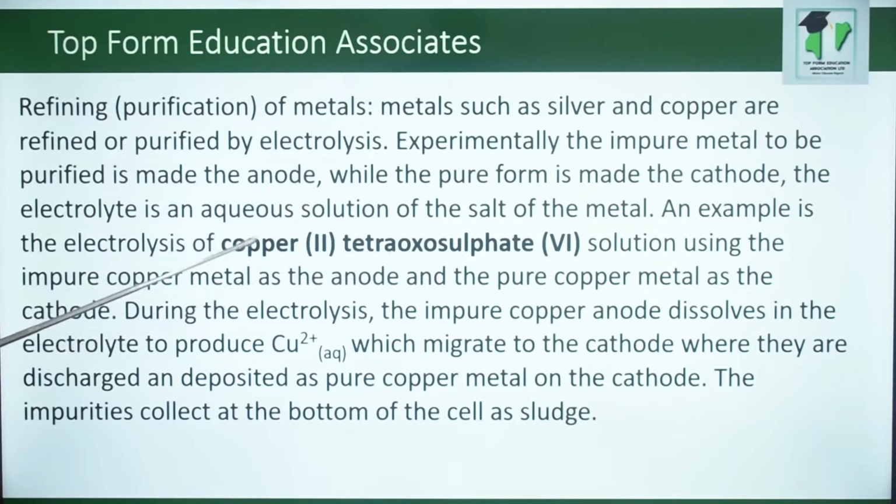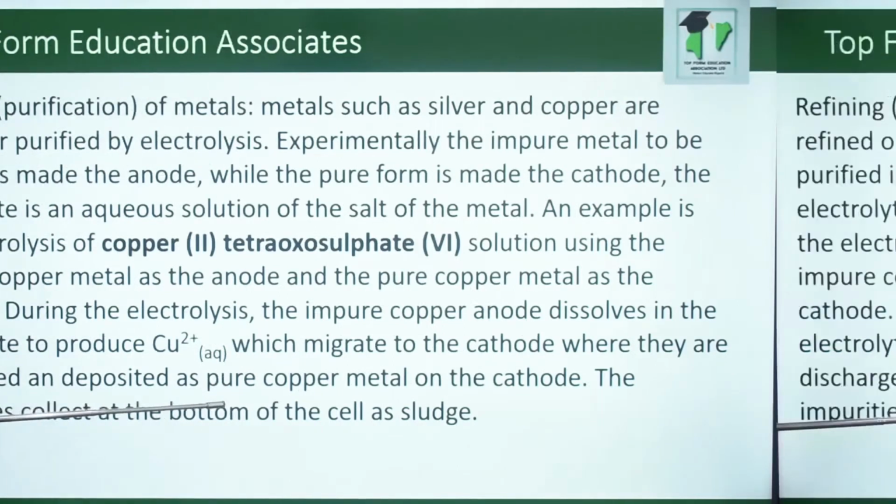An example is the electrolysis of copper(II) tetraoxosulfate(VI) solution, using the impure copper metal as the anode and the pure copper metal as the cathode. During the electrolysis, the impure copper anode dissolves in the electrolyte to produce copper(II) ions, which migrate to the cathode where they are discharged and deposited as pure copper metal on the cathode. The impurities collect at the bottom of the cell as sludge.